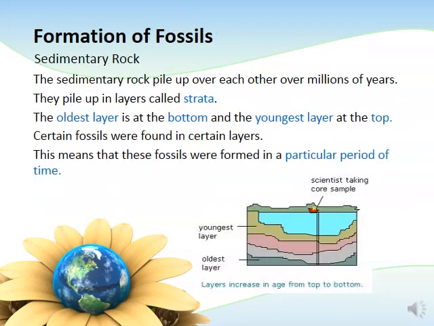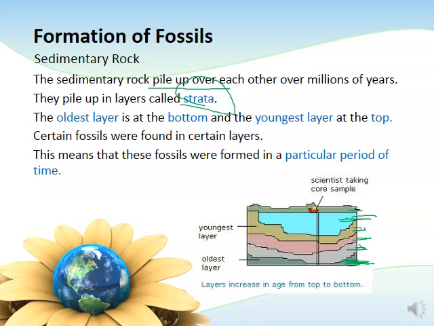Now, when sedimentary rocks form, they pile up over each other. You can see here, they've piled up such that they formed layers. And each of these layers is referred to as a stratum, and the layers are referred to as strata, such that the oldest layer is at the bottom. It means this one is older than this one, which is older than this one, which is older than this, and the youngest layers are at the top.